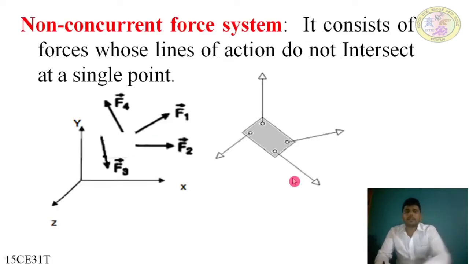In the next example, the forces applied on the plate are different and will not intersect each other. They start along lines whose lines of action do not intersect at a single point. That's why this is an example of a coplanar non-concurrent force system.